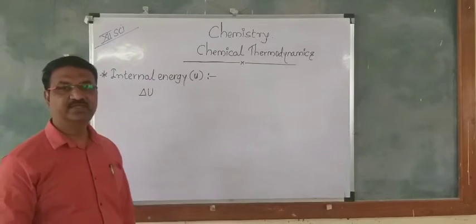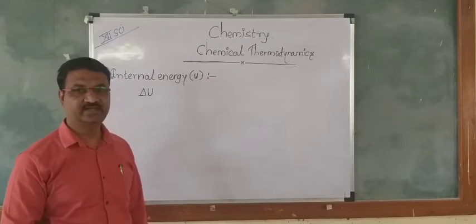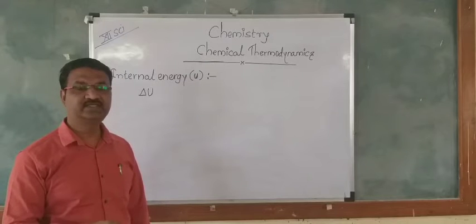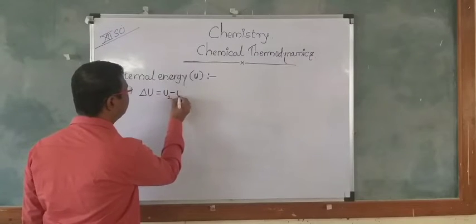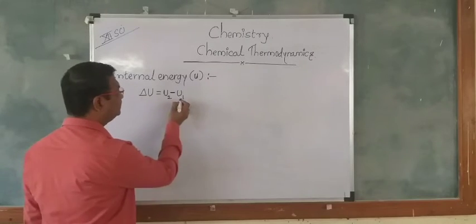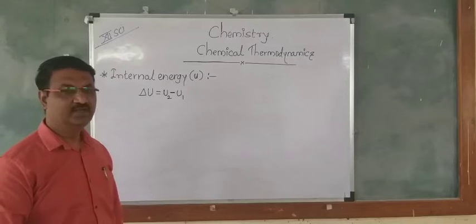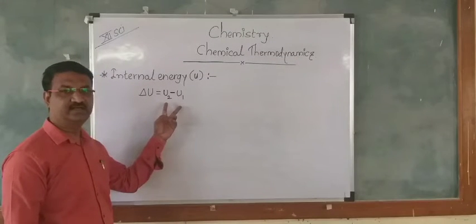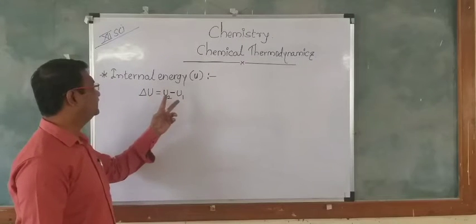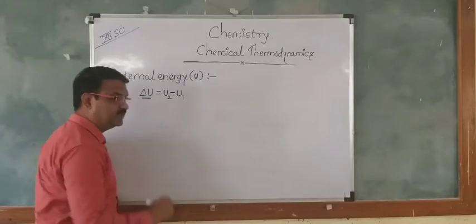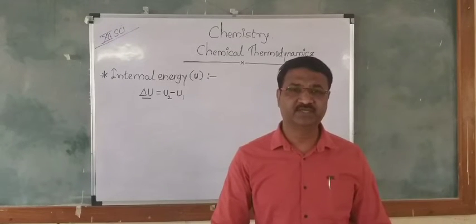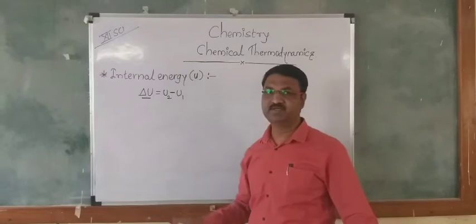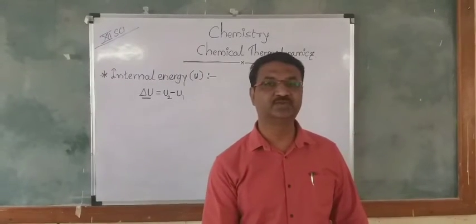The internal energy has an initial value as well as a final value. When we calculate the change in internal energy, delta U, we write U2 minus U1, where U2 is the final internal energy and U1 is the initial internal energy. The internal energy is a state function and it is an extensive property.